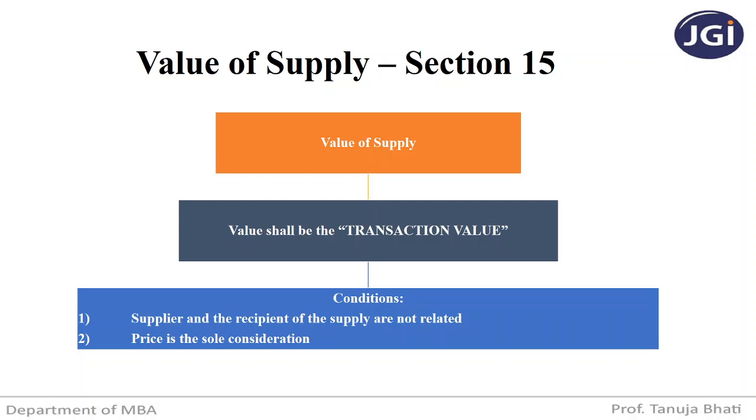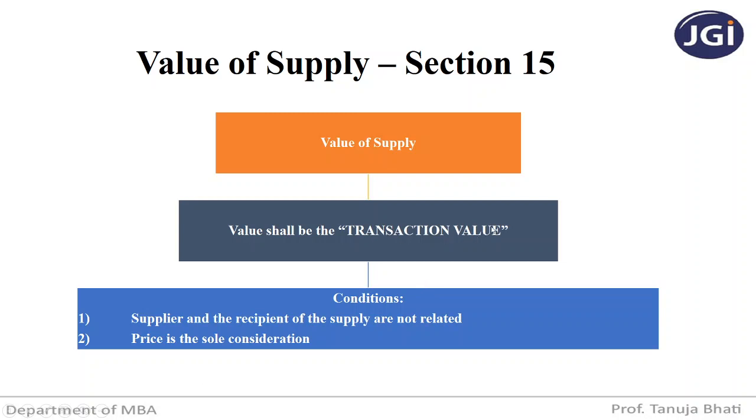Now, what is the meaning of value of supply? See, value of supply is covered under section 15 of the GST Act. Value of supply means the value on which GST tax is to be calculated. So value of supply means the value shall be the transaction value. Whenever there is a transaction taking place, the value on which you're going to charge GST is always going to be the transaction value.